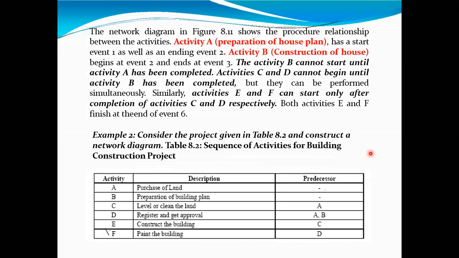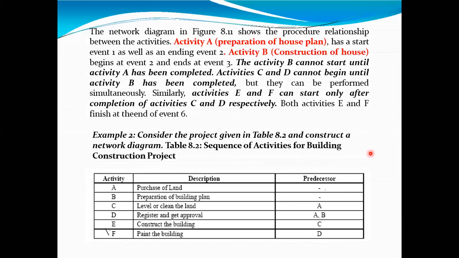Then let's take example number 2. Consider the project given in table 2.2 and construct a network diagram. First we are going to construct the network diagram. What are the activities? Purchase of land, preparation of building plan, level or clean the land, register and get approval, construct the building, and paint the building.